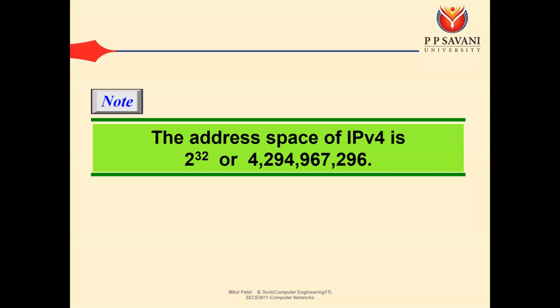It is a very large value, 4294967296. So at a time this many connections can exist within the internet, that many unique connections we can create if everyone follows IPv4.